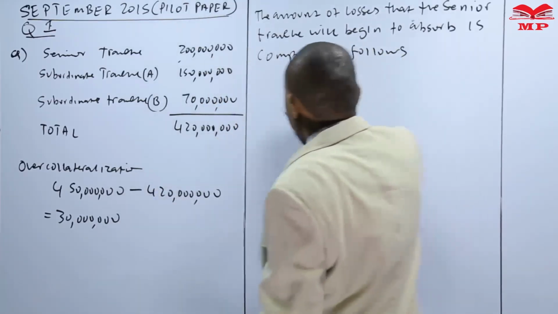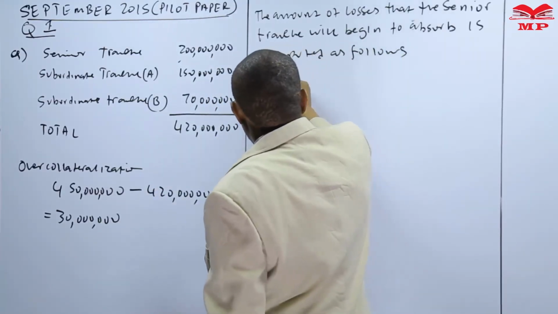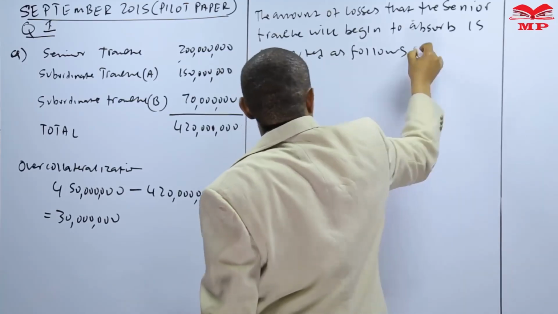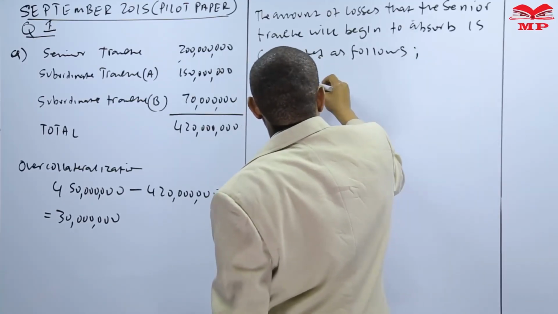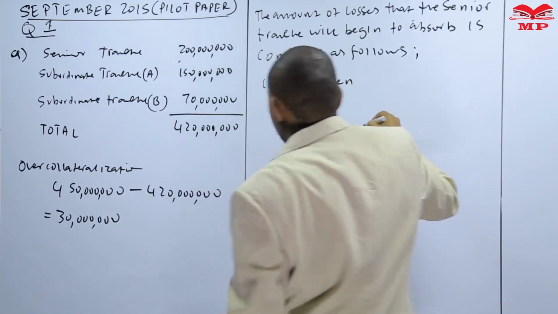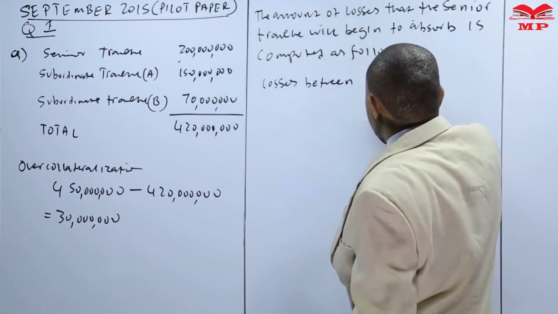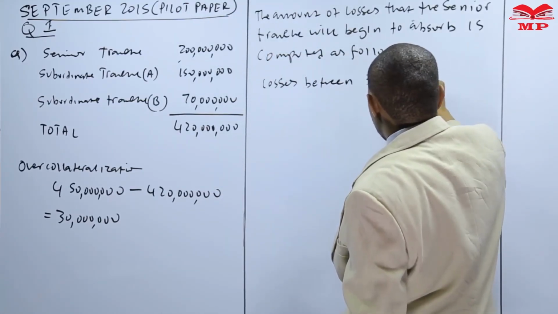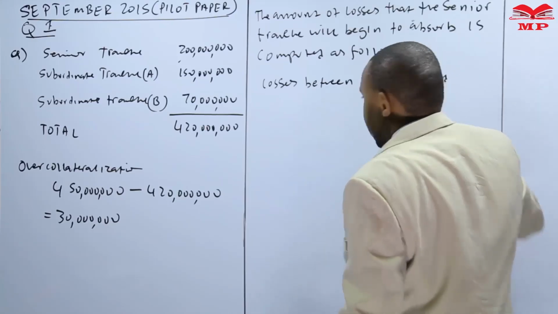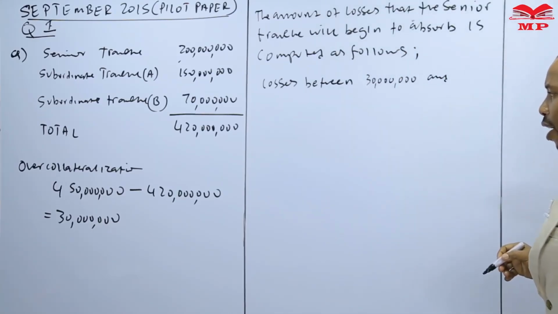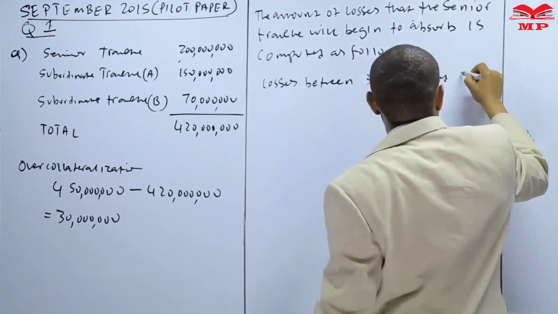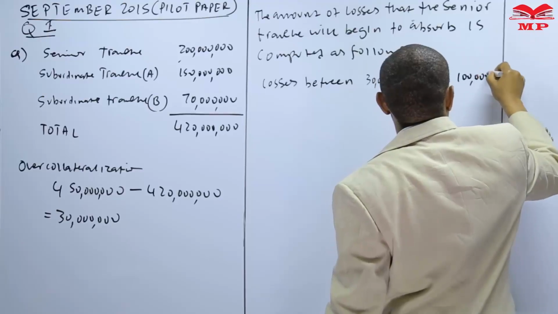We are saying losses between 30 million and 100 million.